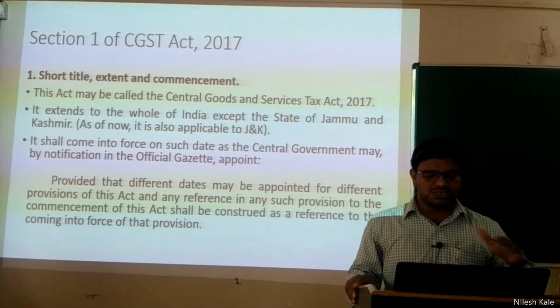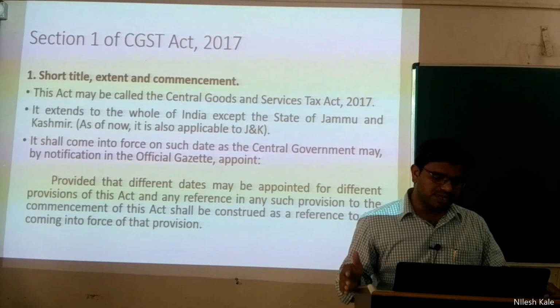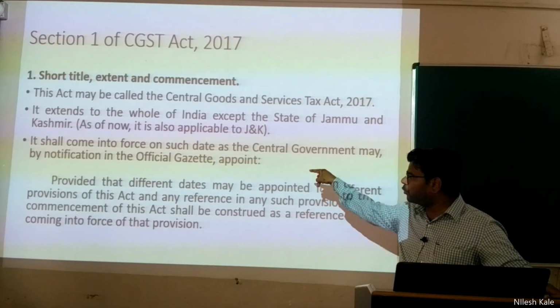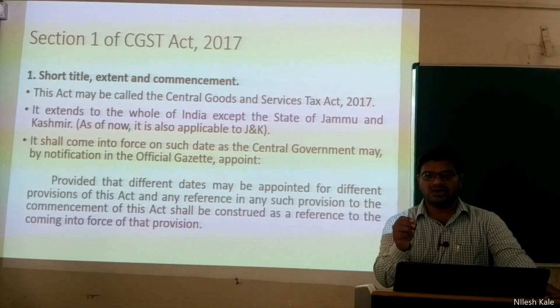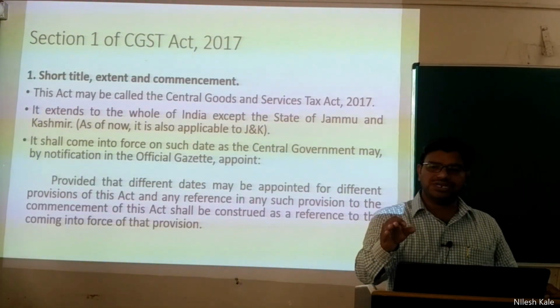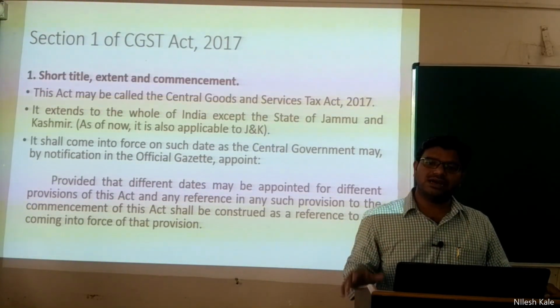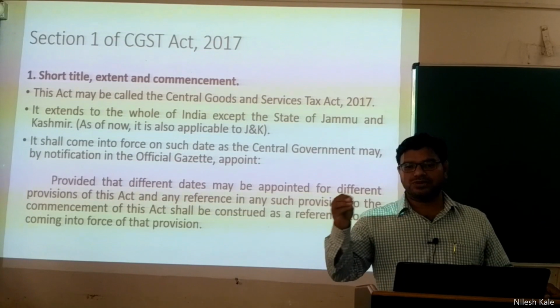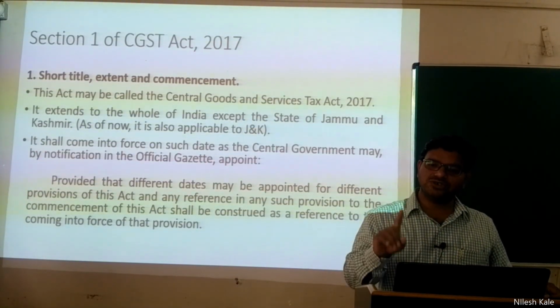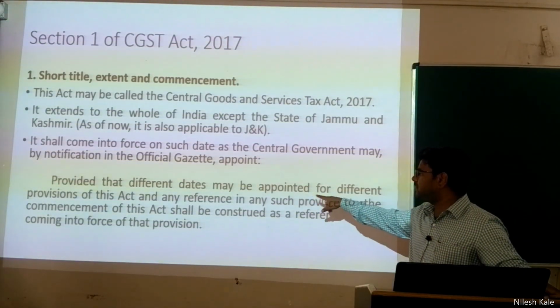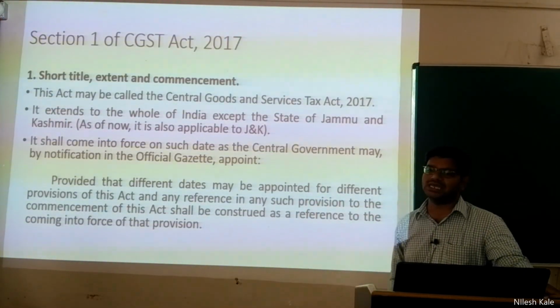It shall come into force on such date as the central government may, by notification in the official gazette, appoint. Now what do you mean by this appoint? See, every law, every act is appointed, and the day on which the act is appointed, we call it the appointed day. As you know, for GST, the appointed day is 1st of July 2017, right? Provided that different dates may be appointed for different provisions of this act.